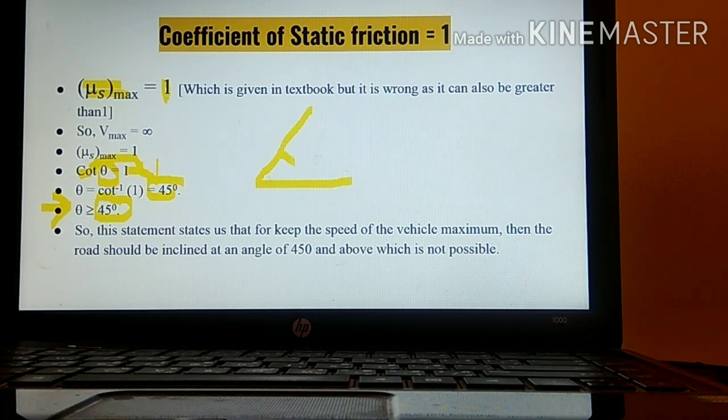And if the inclination is so big, then the vehicle will fall down. Okay. So this statement states that for keeping the speed of the vehicle maximum, up to infinity, the road should be inclined at an angle of 45 degrees. This is 45 degrees, and which is impossible. Thank you.